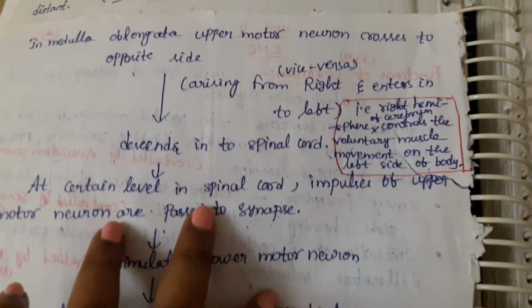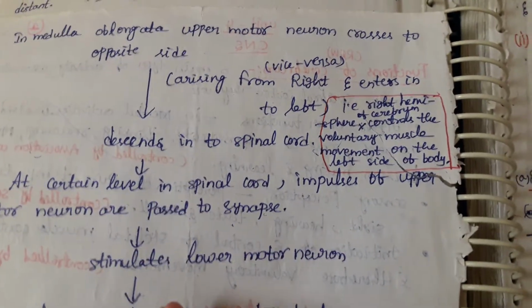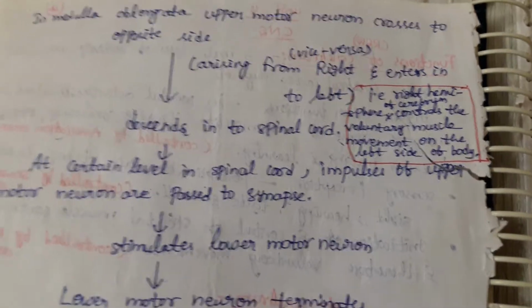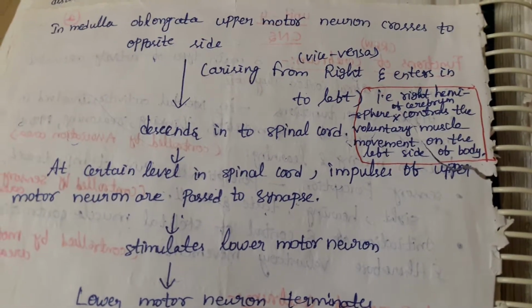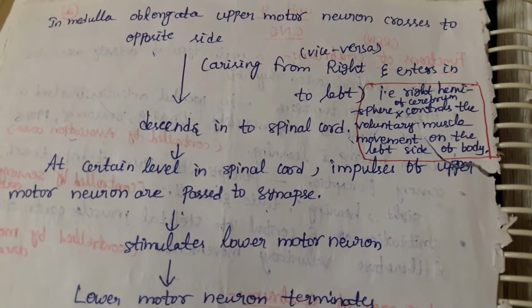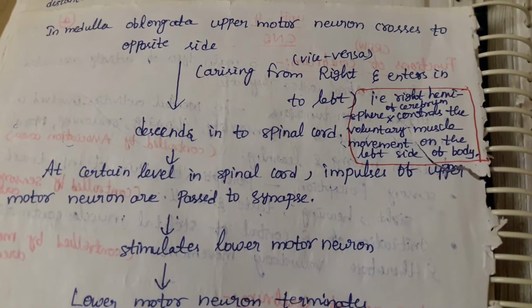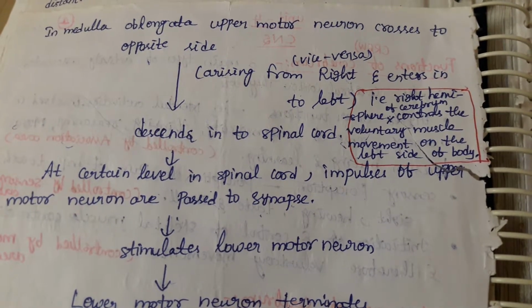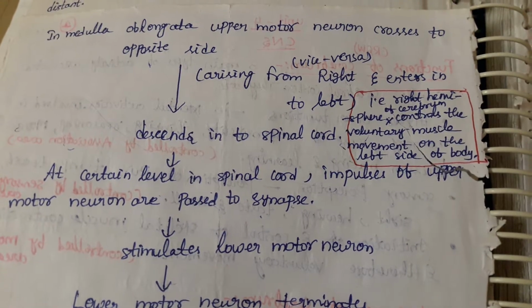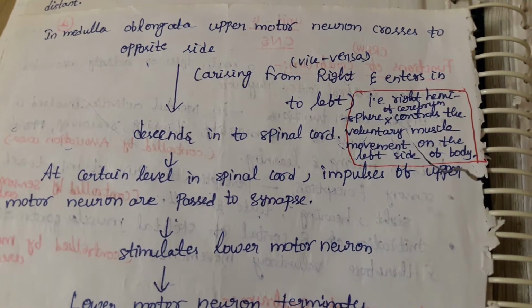In the medulla oblongata, the upper motor neuron crosses to the opposite side, the same as what happens in the optic chiasma, nothing but crossing over. The right hemisphere of the cerebrum controls voluntary muscle movement on the left side of the body.